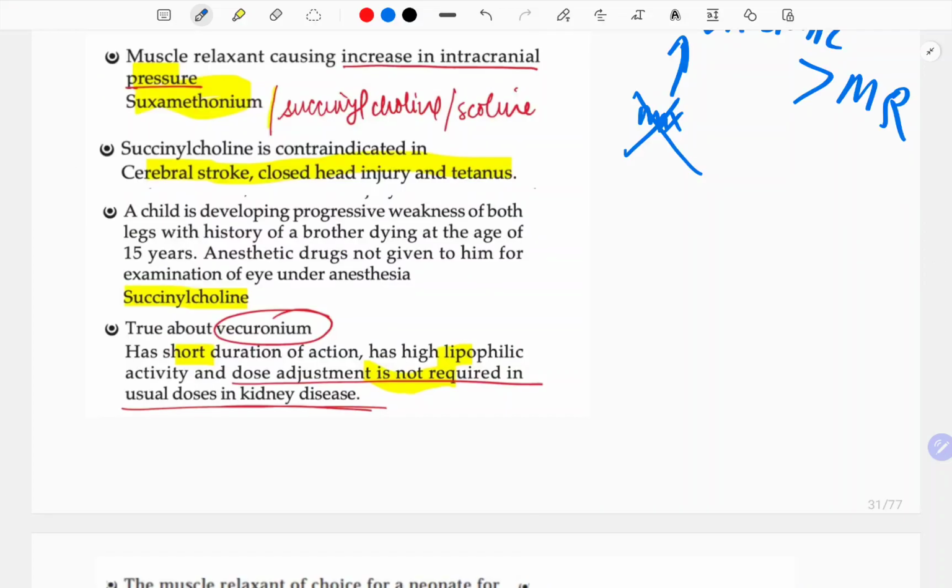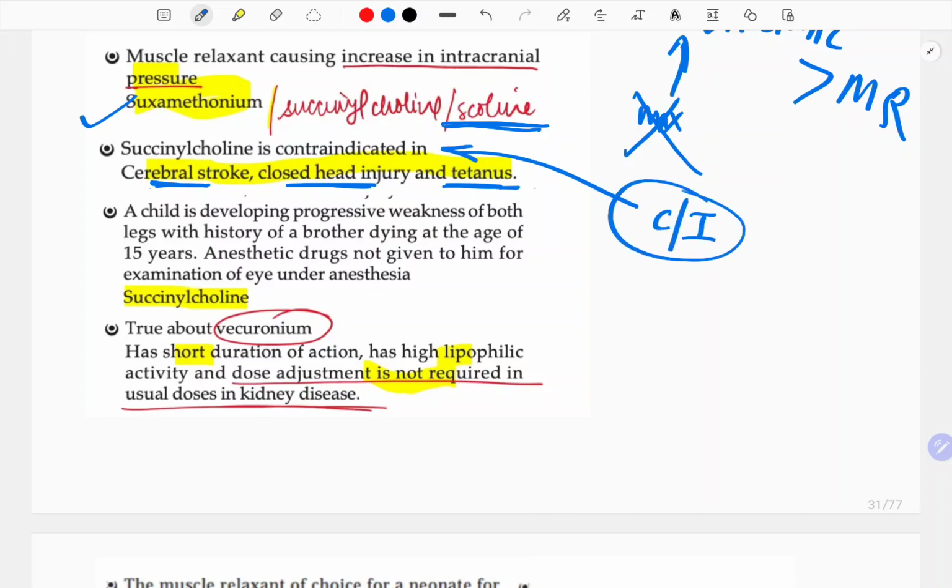Now, the muscle relaxant causing increase in the intracranial pressure is succinylcholine, which is also known as scoline. Succinylcholine is contraindicated in cerebral strokes, closed head injuries and tetanus. See, I'll give you a mnemonic for all the contraindications of succinylcholine below. The child is developing progressive weakness of both legs with a history of brother dying at the age of 15 years. Anesthetic drug not given to him for examination of eye under anesthesia is succinylcholine.